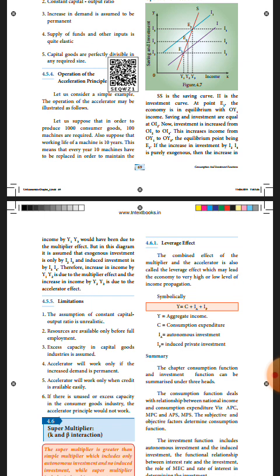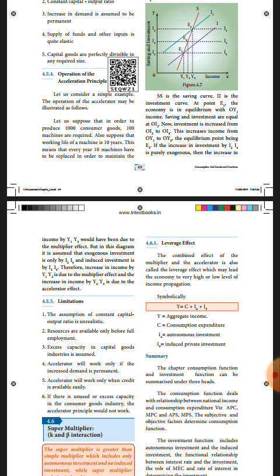This principle will work only if the rise in demand is permanent. Then the fifth limitation: this will work only when credit facilities are available easily.